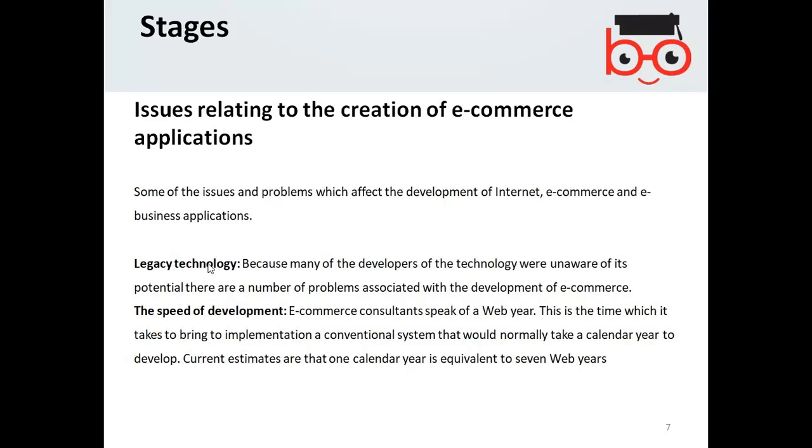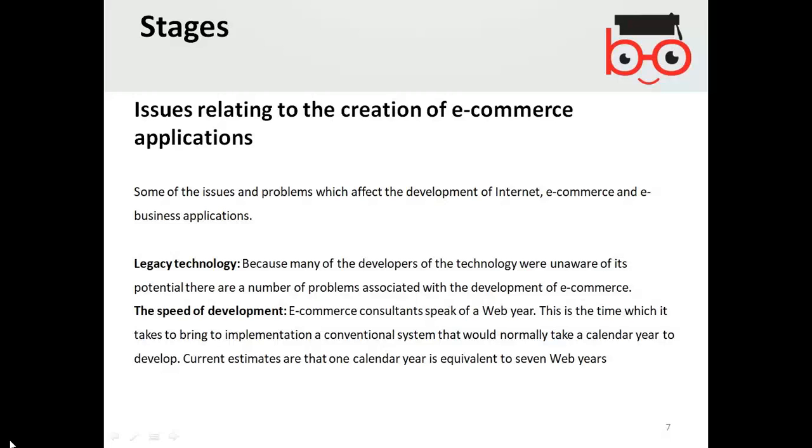Probably, for example, if a company was any IT firm, providing IT services, and they are normally doing their business without internet, or maybe they have lots of clients in physical places. But possibly, if they are using any legacy old technology, they will have difficulty in converting their business into e-commerce, and they will need up-to-date technologies.